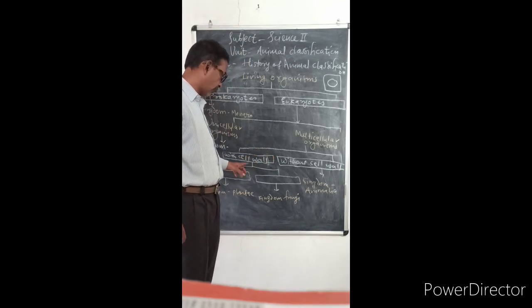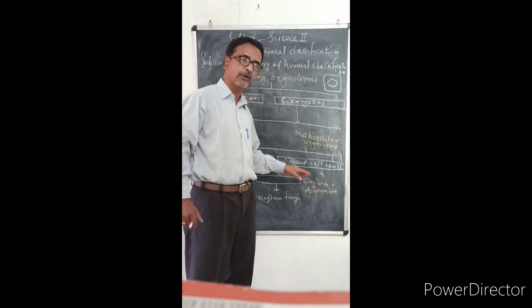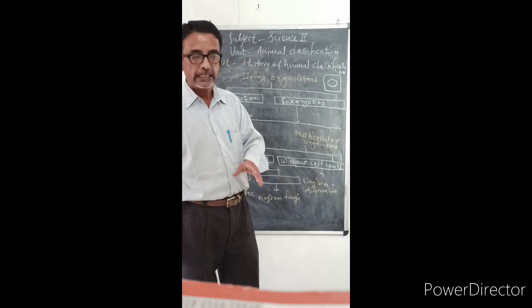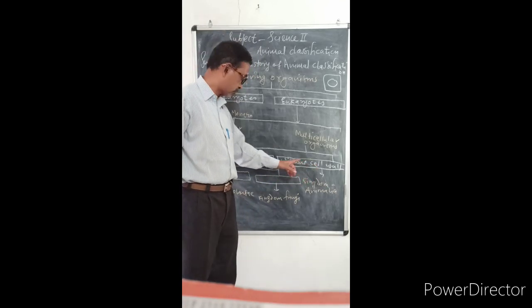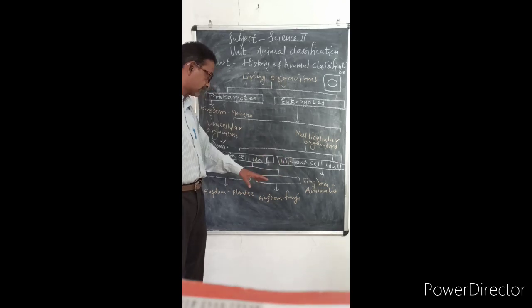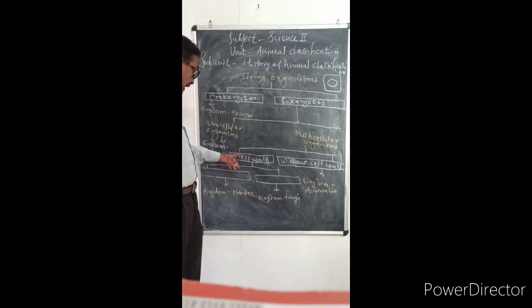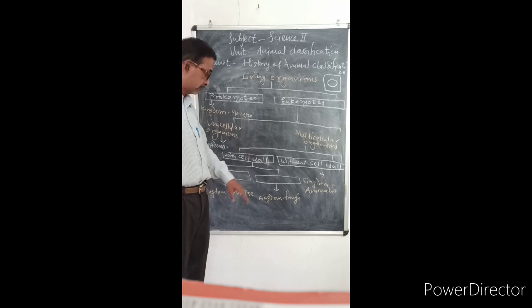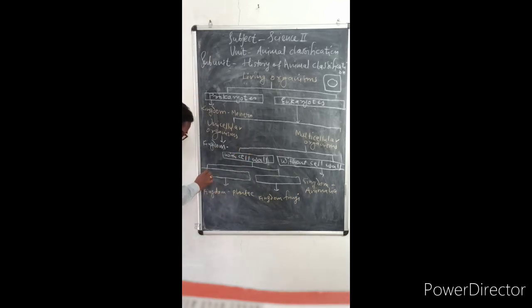So with cell wall, and there are some organisms in which cell does not contain cell wall. So these are again two criteria for multicellular organisms, and then again the multicellular organisms with cell wall are divided into two. Again, one is called autotroph